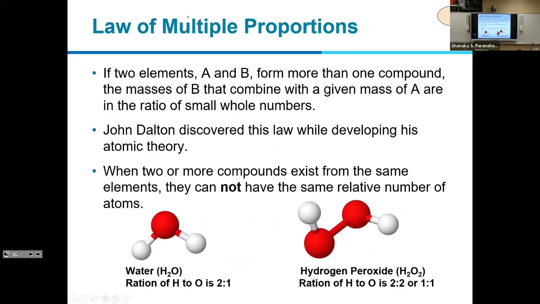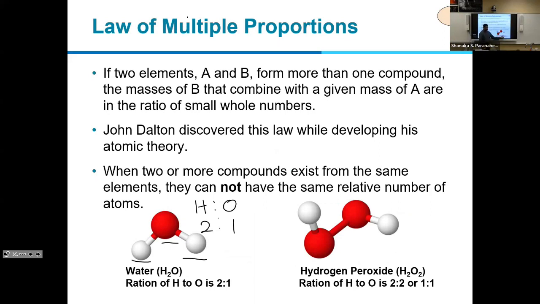So next, we briefly talk about the law of multiple proportions. If there are two different compounds made by the same two elements, then the lowest whole number ratio between those elements is going to be different. Water is a molecule made by hydrogen and oxygen, and the hydrogen to oxygen ratio is 2 to 1.